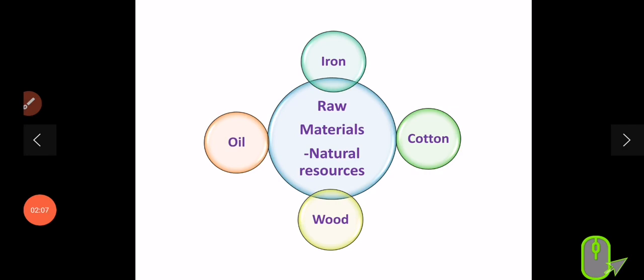Okay, now let's talk about raw materials. Raw materials are often natural resources such as oil, iron, cotton, and wood. Raw materials are the materials or substances used in manufacturing of a good. So again, raw materials are often natural resources like oil, iron, cotton, and wood.